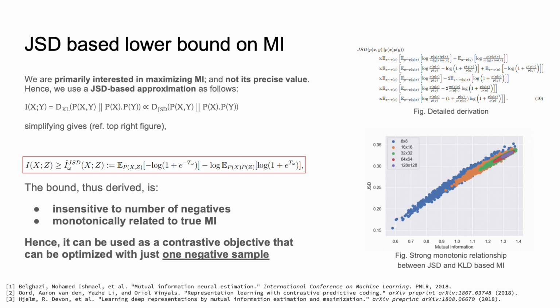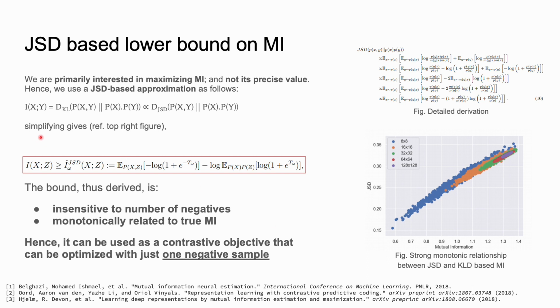Now let's get back to our original problem. So we are primarily interested in maximizing the mutual information between two different modalities, and we are not concerned about the precise value of the mutual information which is being estimated. Hence, we use a Jensen-Shannon divergence based approximation on the expression of the mutual information.